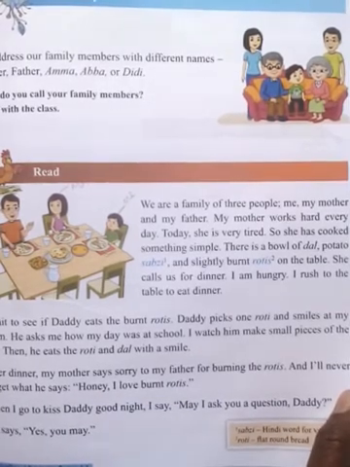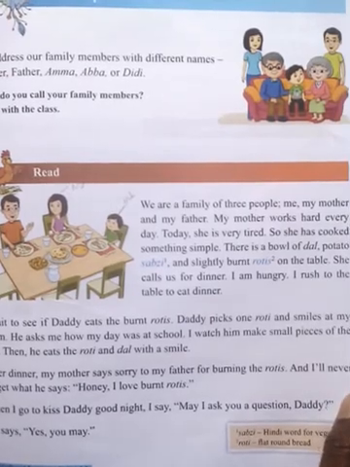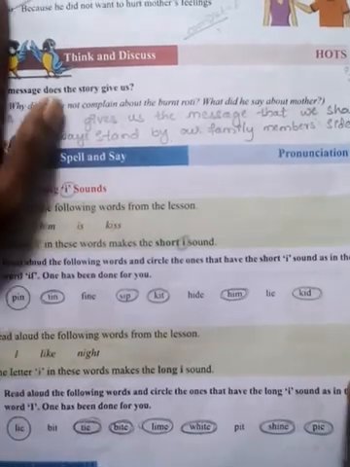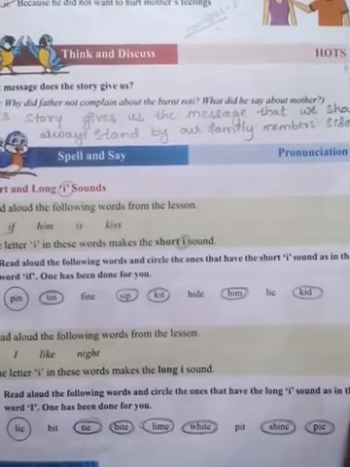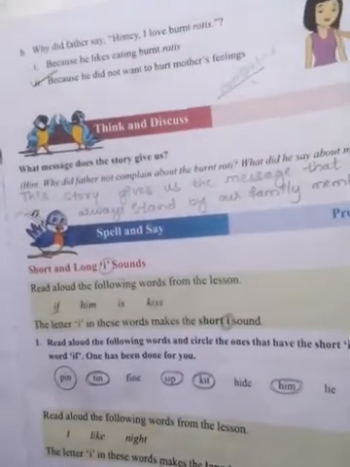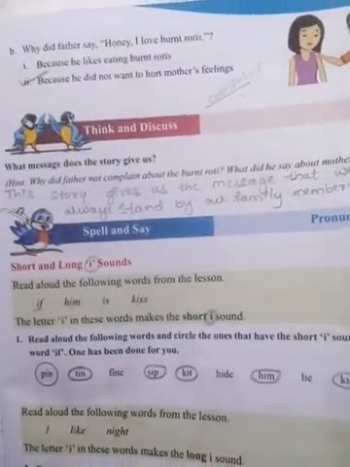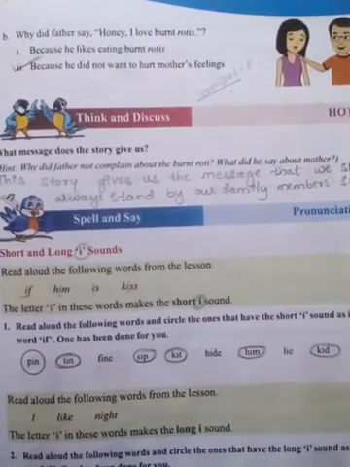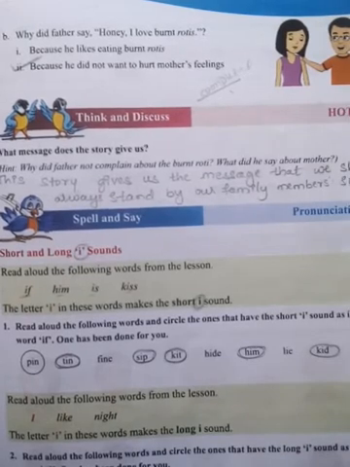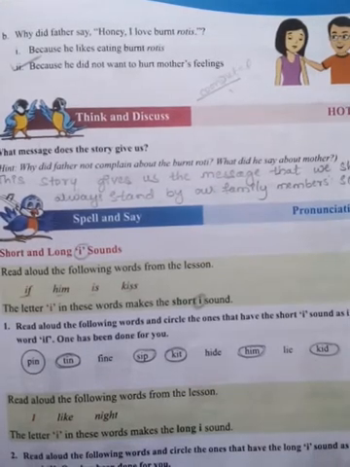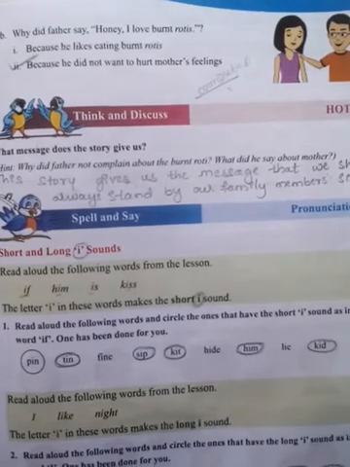Like this we have to address them. We share our feelings, joy or sorrow, also with our family members. They will always care for us. See here, this story gives us the message that we should always stand by our family members' side.